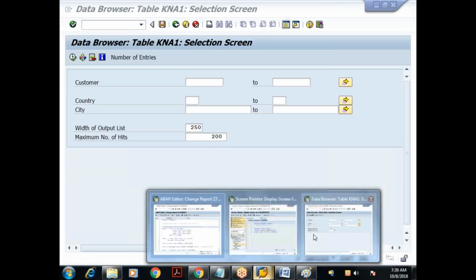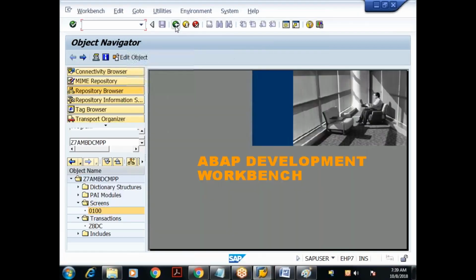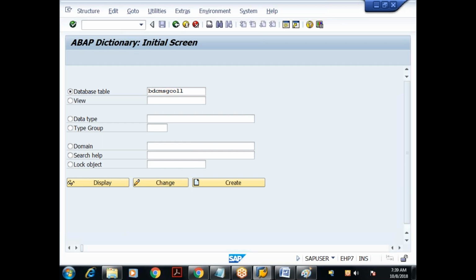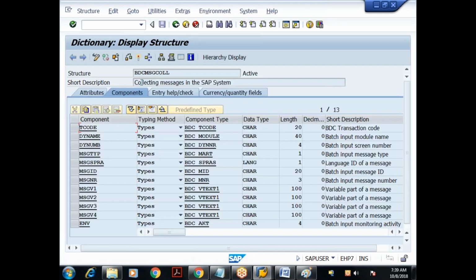SAP has given one structure, just like we have BDC data, we have something called BDC MSG call. This is another structure given by SAP, which is used for collecting the messages in the SAP system.